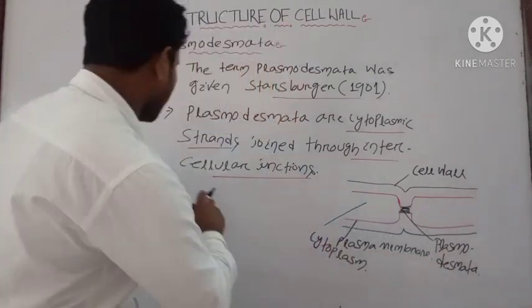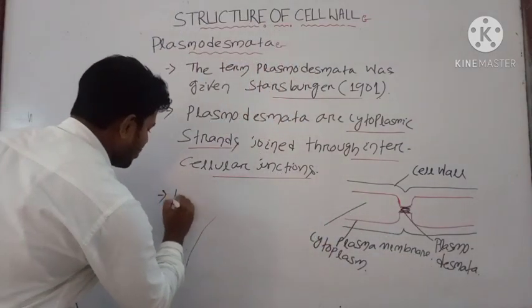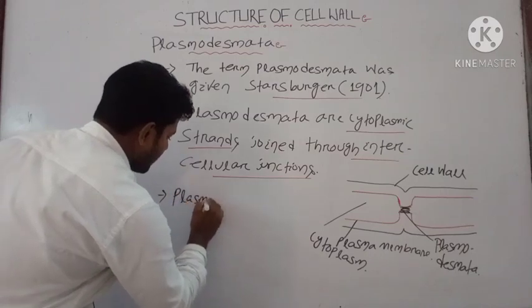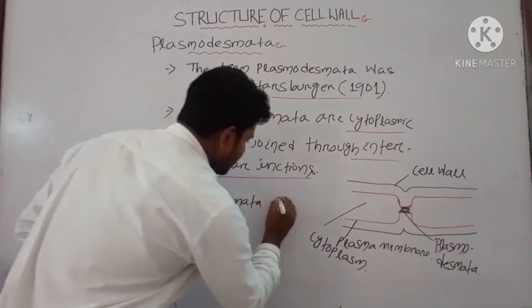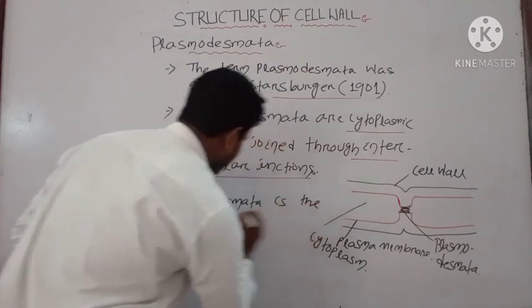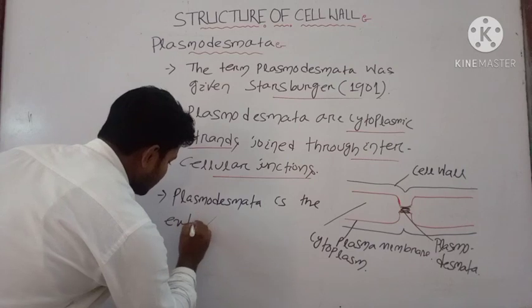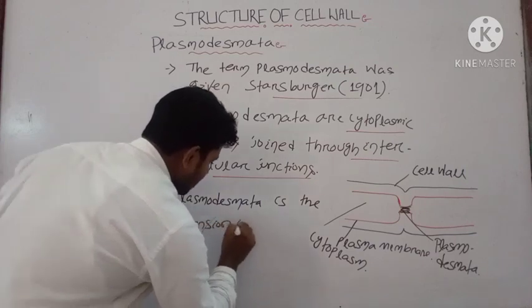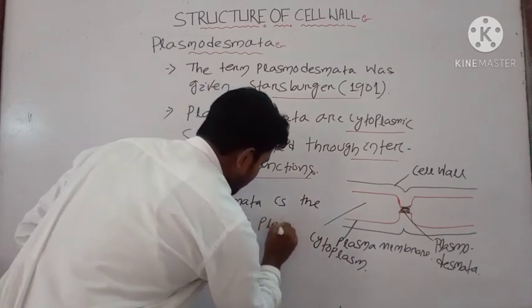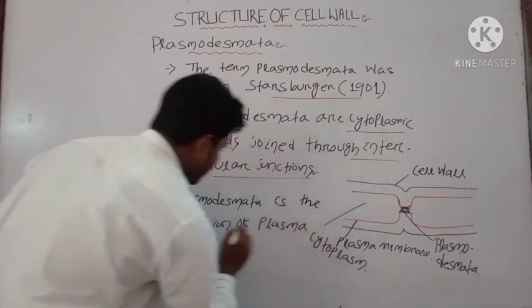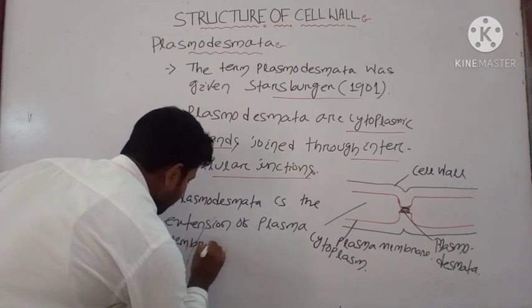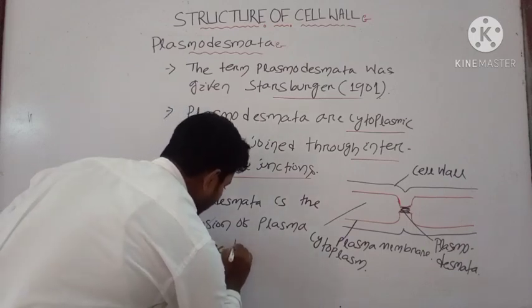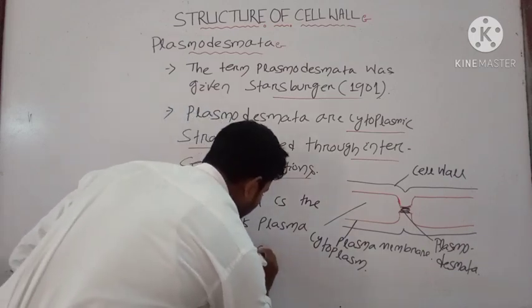Here we can say another point is that plasmodesmata is the extension of plasma membrane by a pit.